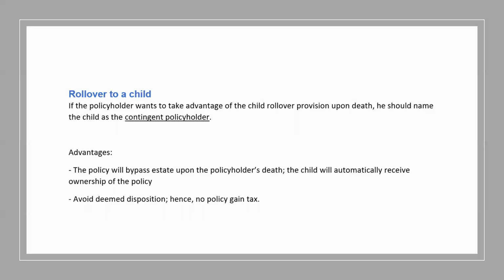So when the policyholder dies, the child will automatically take over the policy, and there will be no taxable policy gain. If this wasn't done, then unfortunately the policy will go into his or her estate, and there will be a deemed disposition too.